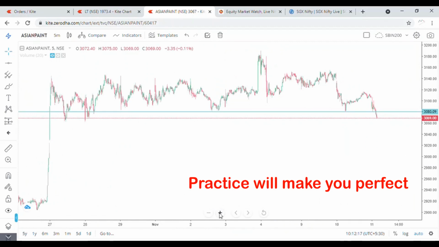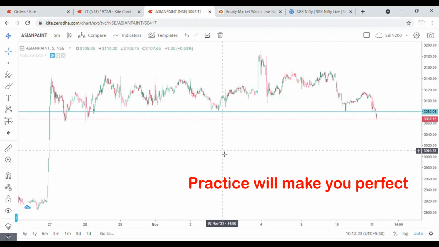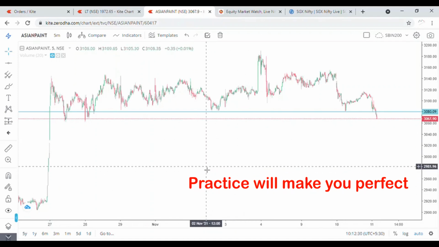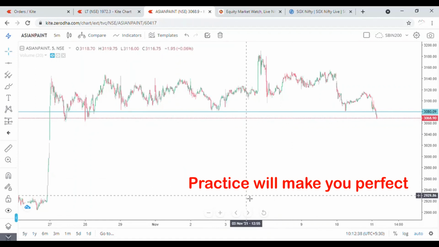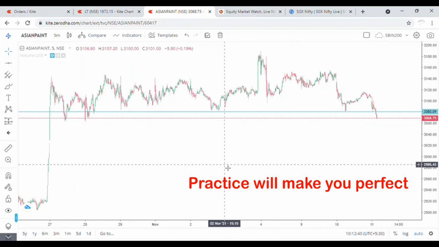If profit comes my way, good; if the market takes a U-turn, then I will be booking a loss. But most probably I will book the profit in both the stocks, because I am going to trail the stop loss as soon as my reward reaches a 1:2 risk reward ratio. So this is the plan of today's trade, friend.